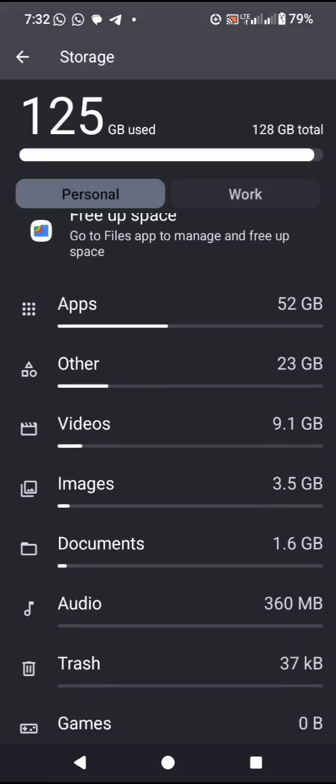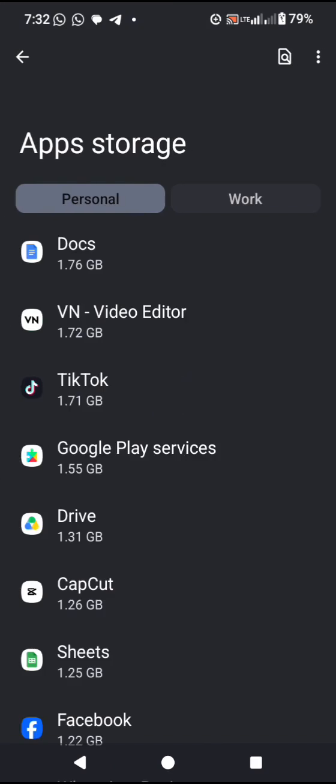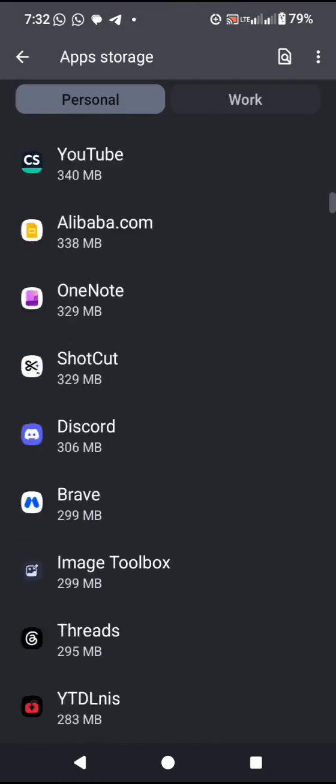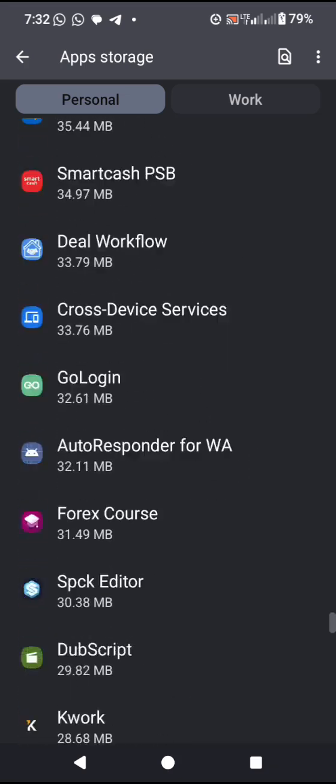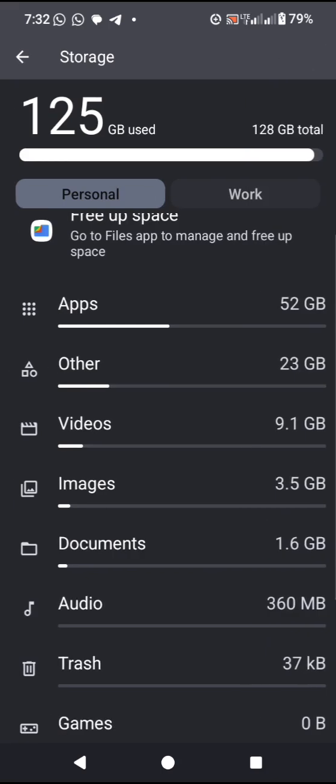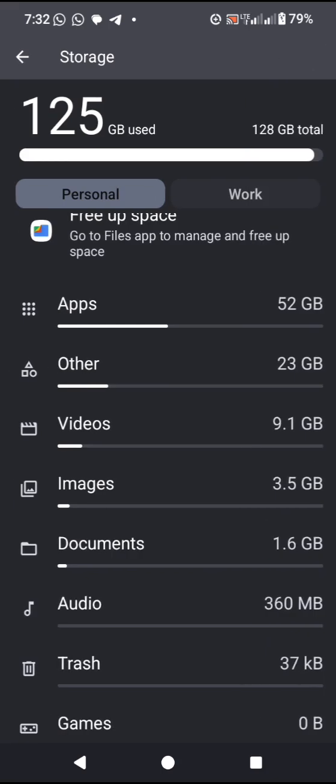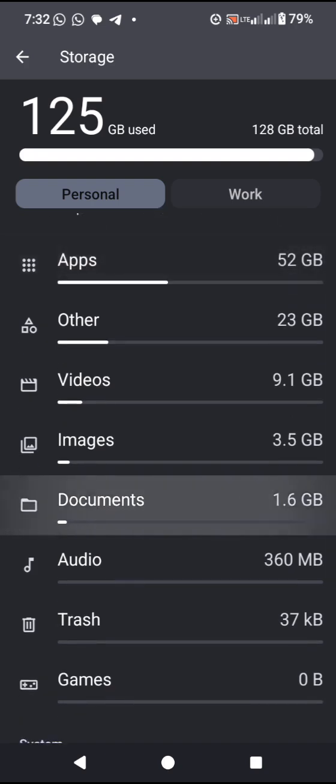You can see applications. Let me open it so you can see all the applications on the phone that are taking up my space. Then you have other, like files that some applications are using, maybe PDF files, something that cannot easily be categorized under videos, images, and documents.